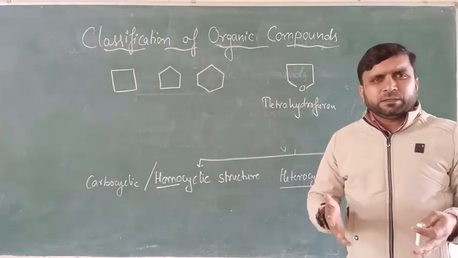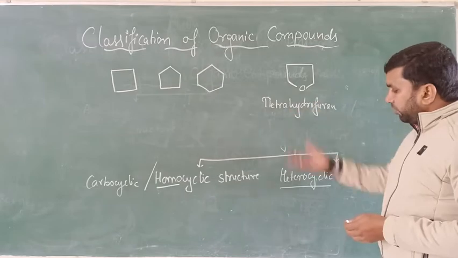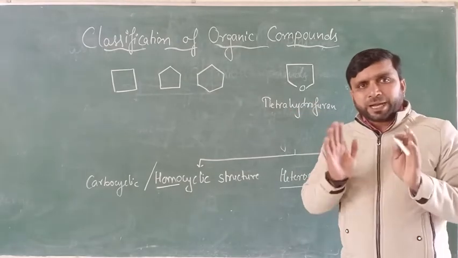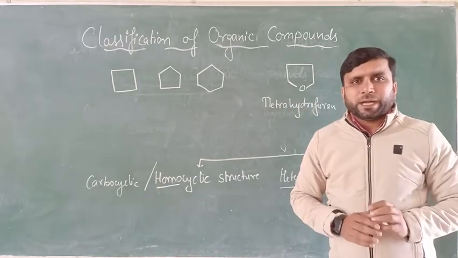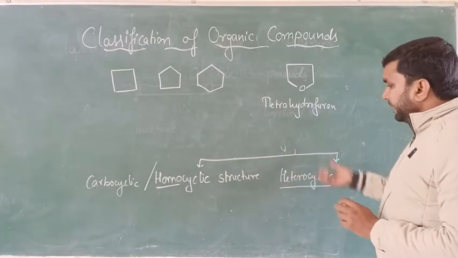Similarly, there are many heterocyclic compounds in which there will be carbon atoms, and at least one atom other than carbon in the cycle. So this will be called heterocyclic.